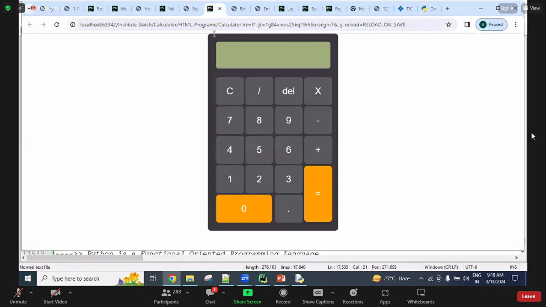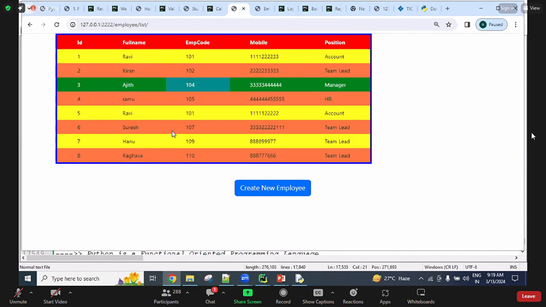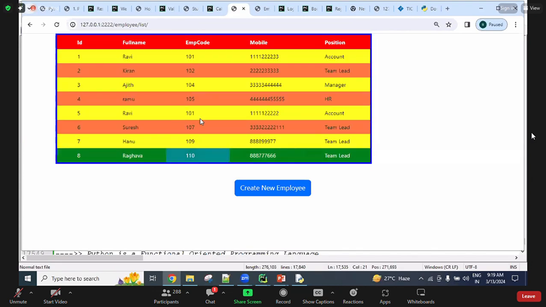So in class, we build multiple applications. This is a calculation project: 4 plus 8 equals 12, into 5, then 60, how we design such calculation logic. Okay, and this is also a tabular format. I'm just focusing like this.